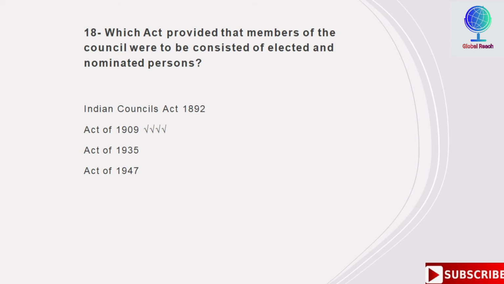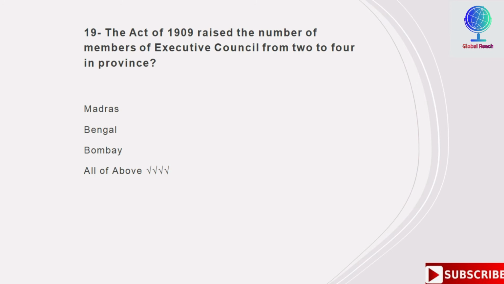Act of 1909 raised the number of members of Executive Council from 2 to 4 in province. In which province? Options are Madras, Bengal, Bombay, all of above. So the correct answer is all of above.